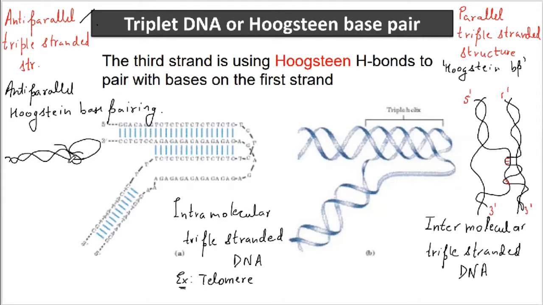So in order to protect the DNA ends, it is being folded in a particular orientation. So that is why here there is a triple-stranded DNA. This triple-stranded DNA stabilizes the telomere.